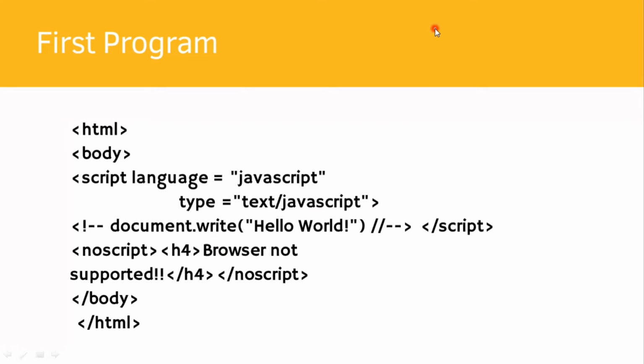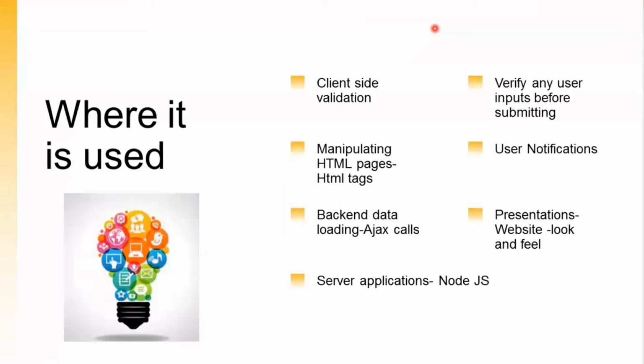Let us now see where JavaScript is used. JavaScript is used for client-side validations. If you want to do any client-side validations like duplicate value check or non-empty checks, we can use JavaScript to do so. This reduces the server-side load, and we don't have to rely on the server responses to validate the same. JavaScript is also utilized in manipulating HTML pages or tags.